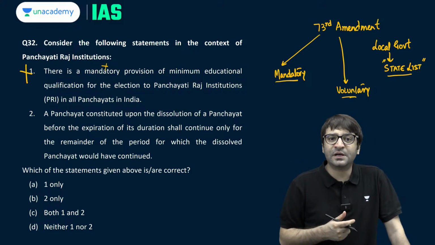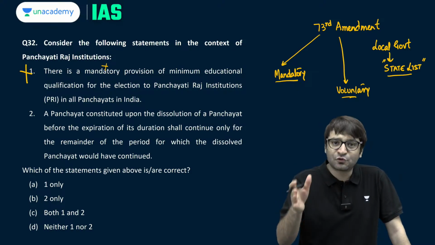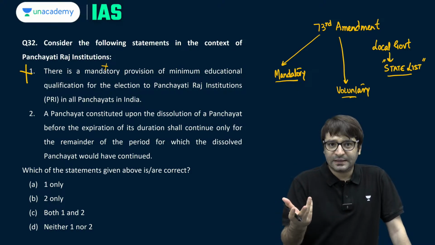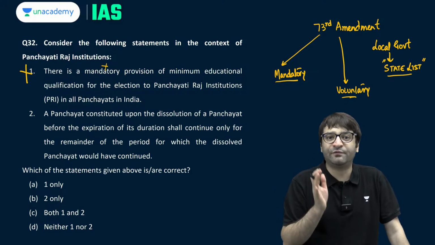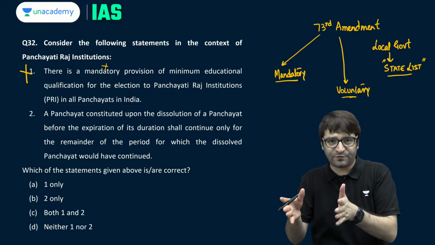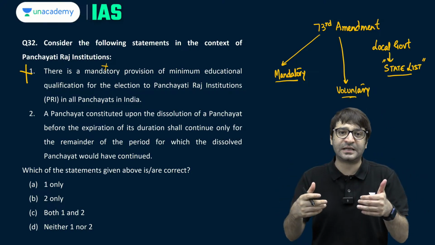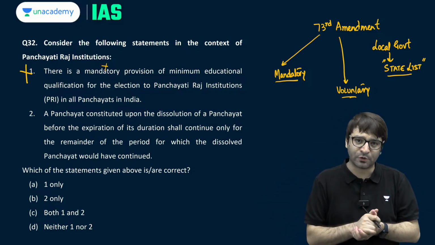There are some state governments which, through their laws, provide that you have to have a toilet at your home and then you can contest elections. Otherwise, you will be disqualified from contesting elections. So additional qualifications or disqualifications can be prescribed by the state legislature by enacting their laws. So it's not a mandatory provision.